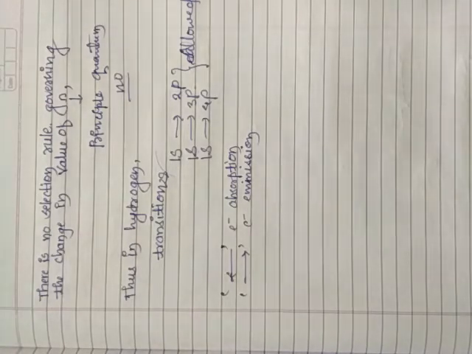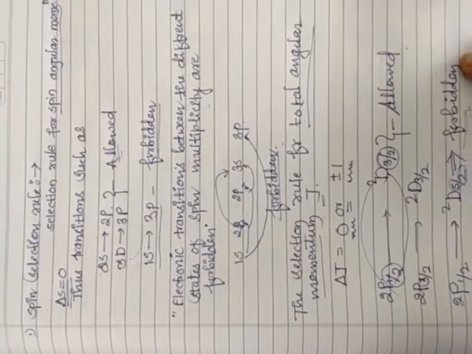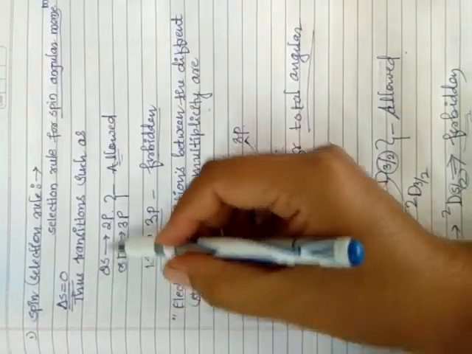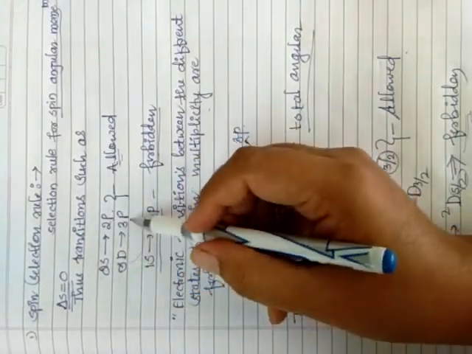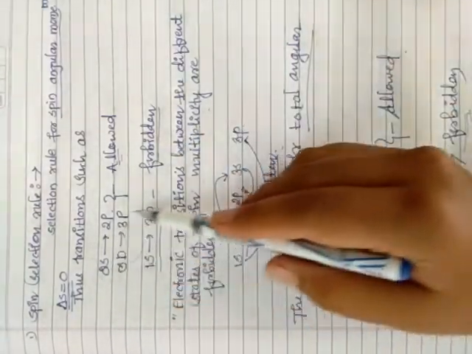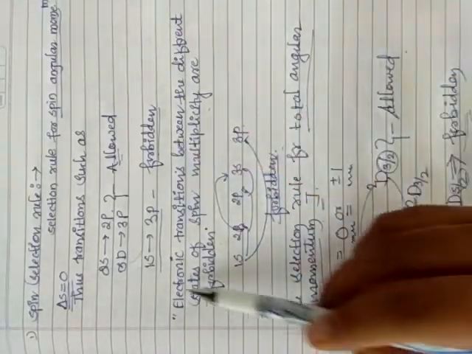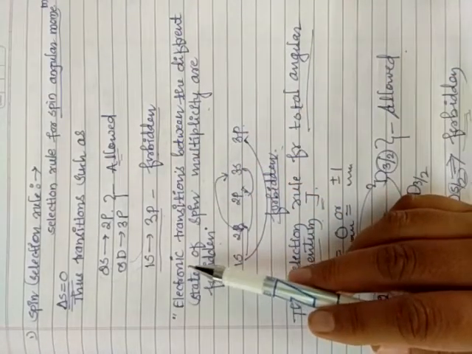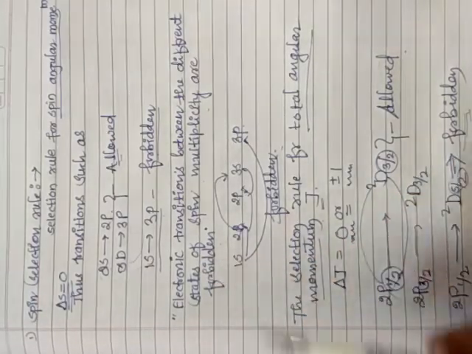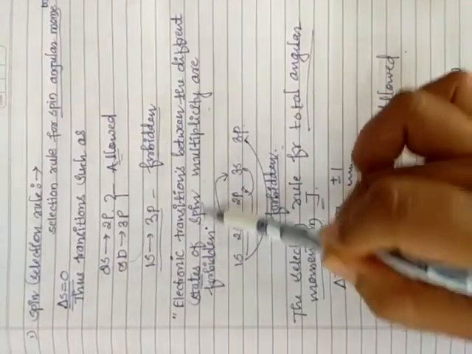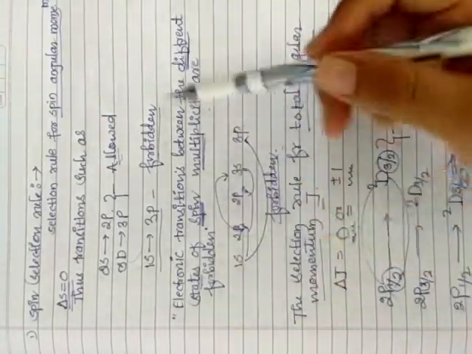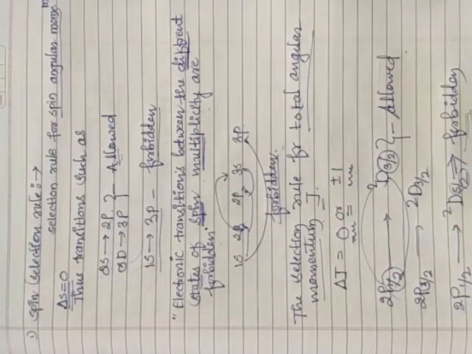Let me tell once again, this is the spin selection rule. The selection rule for spin angular momentum is delta S is 0. If it goes 2s, 2p, 3s, 3p, 3d, 3p, like that continuously, then we call it allowed. If 1s goes directly to 3p, then we call it forbidden. So the rule can be stated: the electronic transitions between different states of spin multiplicity are forbidden. The word is very important. Where the spin multiplicity is different between states, they are forbidden in nature.